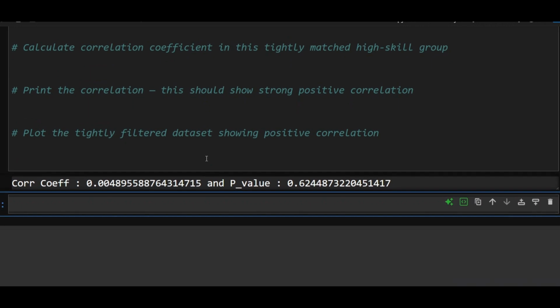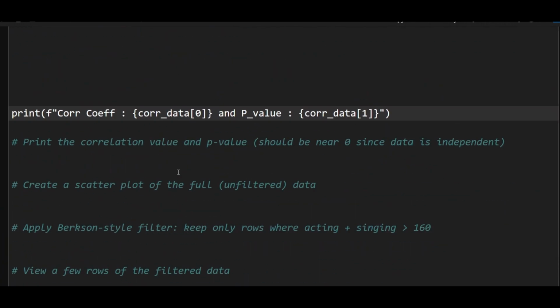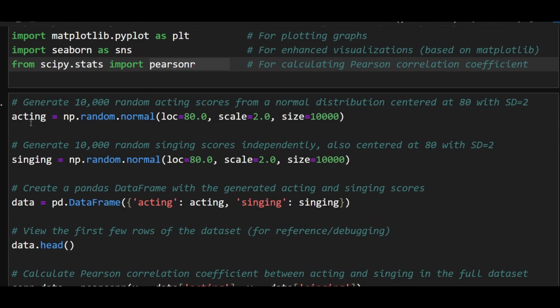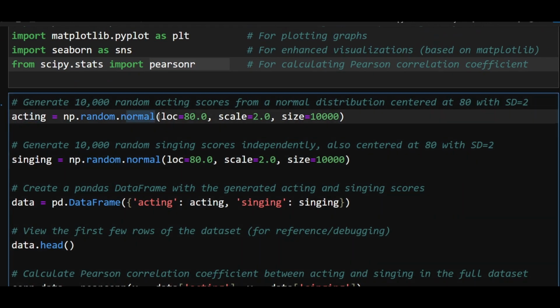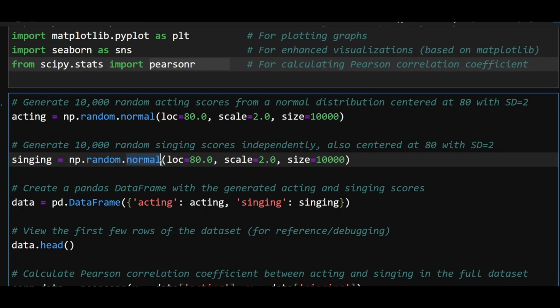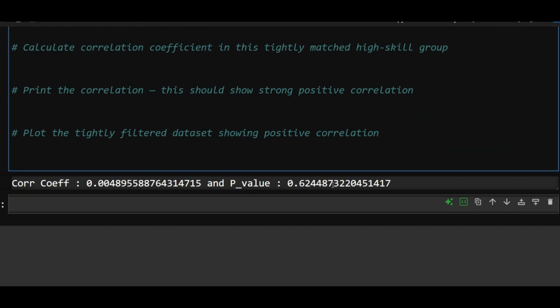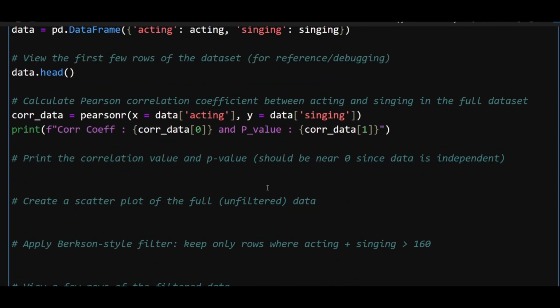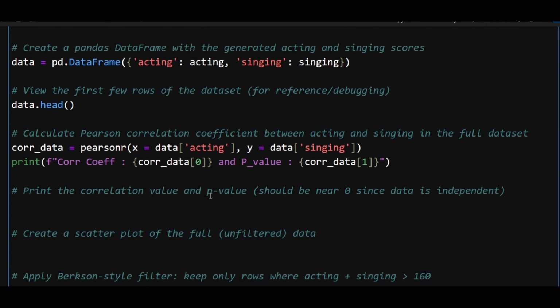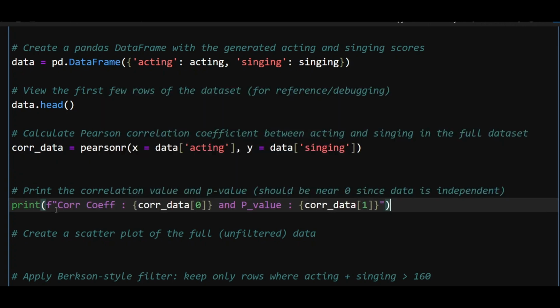Yes, it is. So the correlation coefficient is 0, which reconfirms that there is no relationship between acting and singing, and that's quite evident because these two variables are independent and they have been drawn from two different Gaussian distributions. So they obviously are not related to each other, and hence the correlation is almost 0. And this p-value is low, which shows that it has a lot of confidence in this correlation. So p-value signifies how much confidence you have in the result. The lower, the better. So this is good,